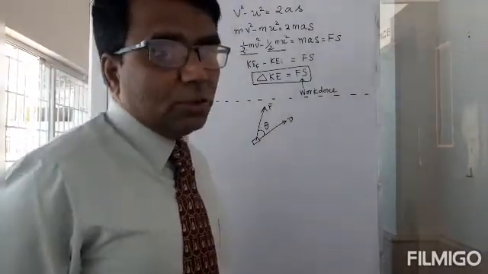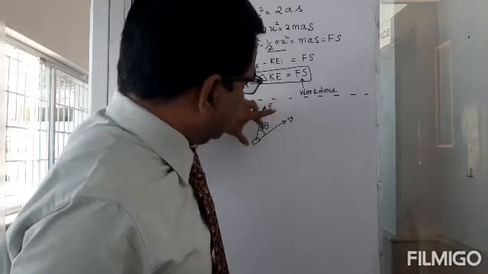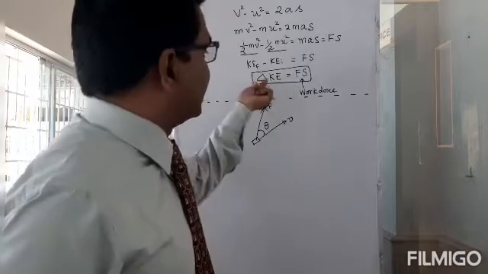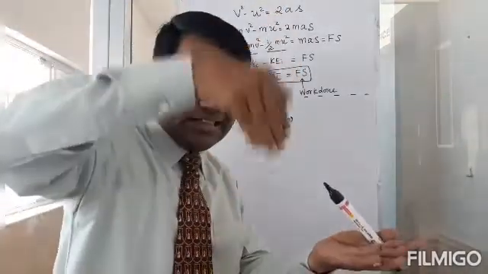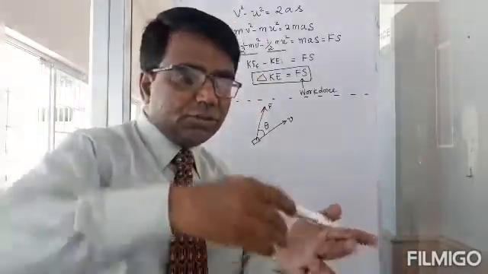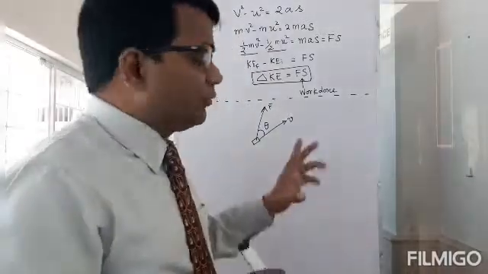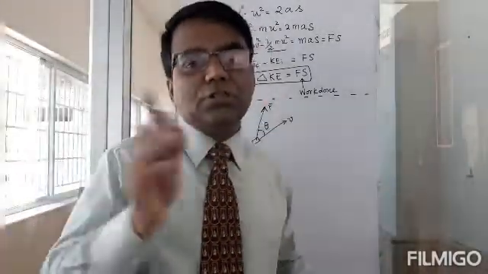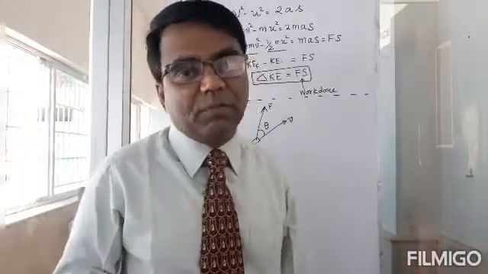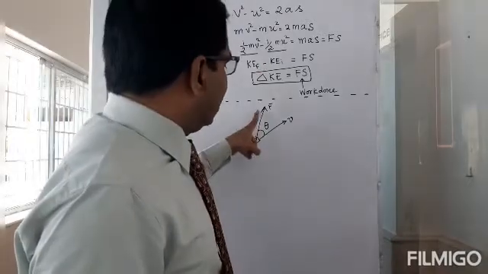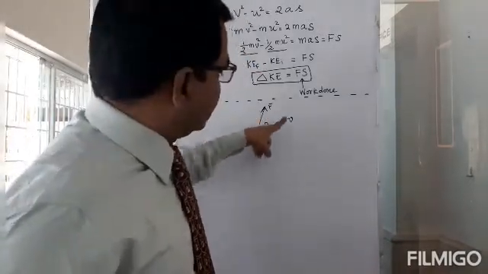So what did we say? We said that only the force which is acting in the direction of motion will change the kinetic energy. Because the force is acting in the same direction as the direction of motion, the speed changes, the kinetic energy changes. The force which is acting perpendicular to the direction of motion will not change the kinetic energy. So, in this case, the force is acting at an angle theta to the direction of motion.